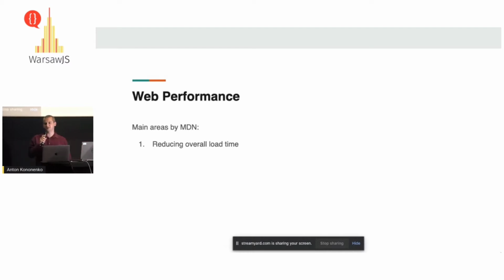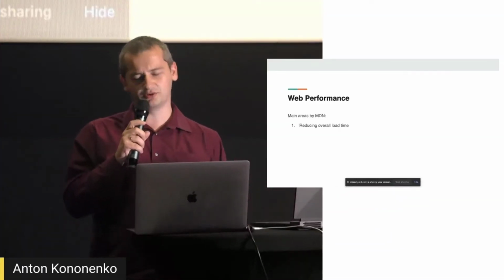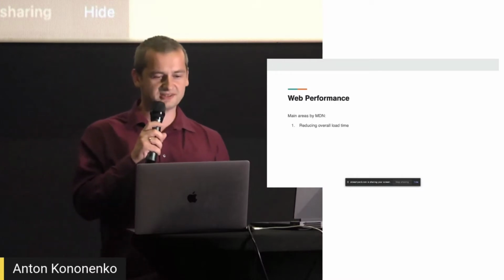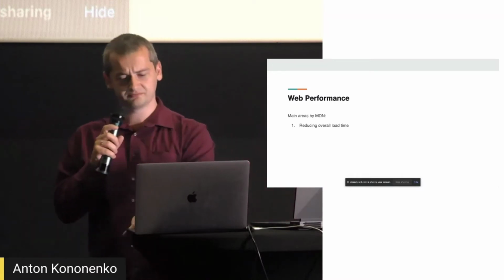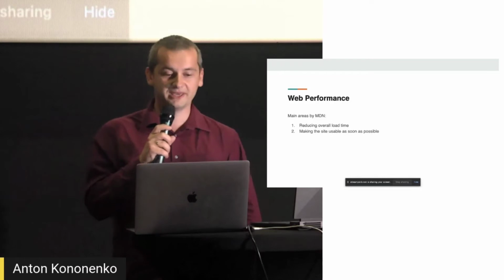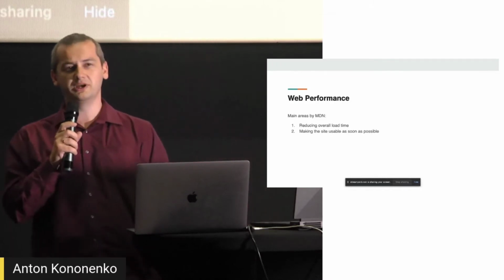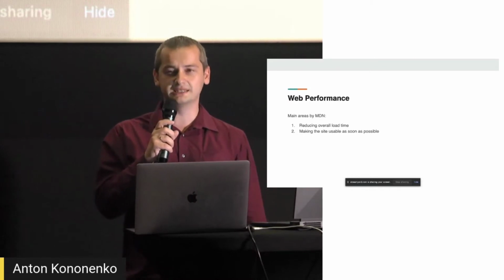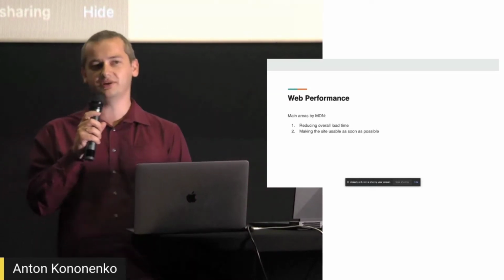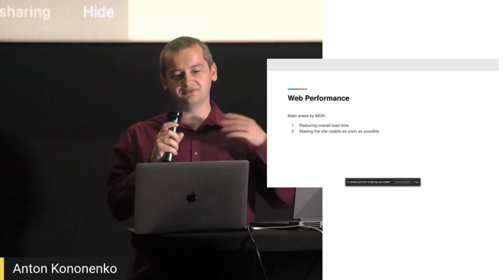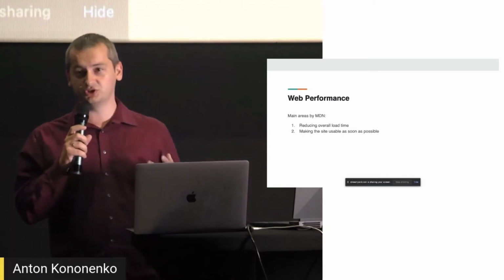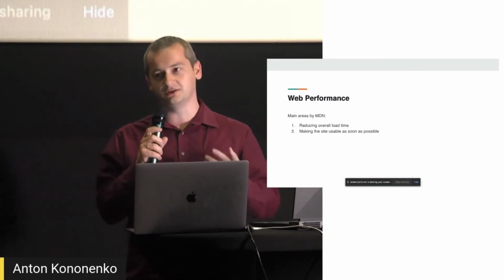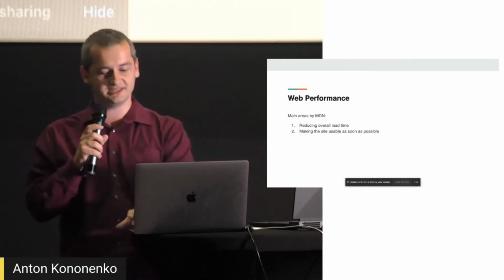A set of techniques which you may apply to optimize loading, decrease your bundle size, and make your site or web application load faster, and everything goes into this area. Second one, making the site usable as soon as possible. We can have a site or application loaded quite fast, but it doesn't mean that it's actually interactable. So this is a different story. And we need to ensure that as soon as it's loaded, it's also interactable. And that covers this area.